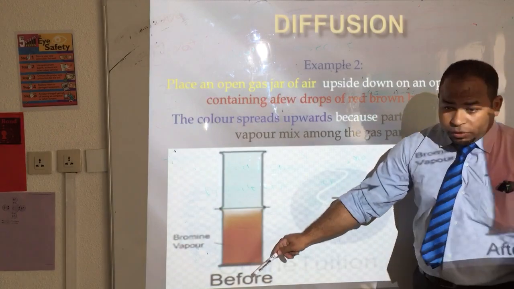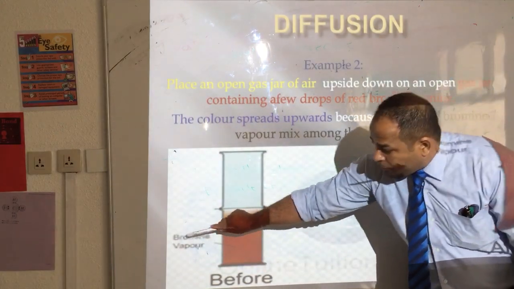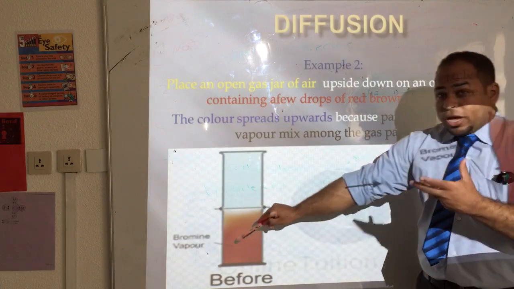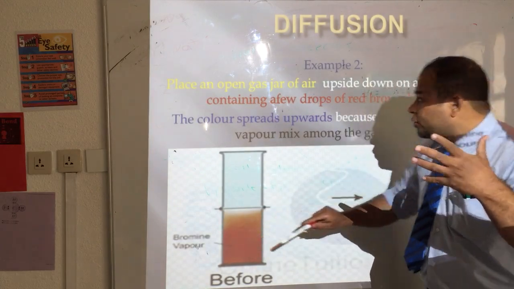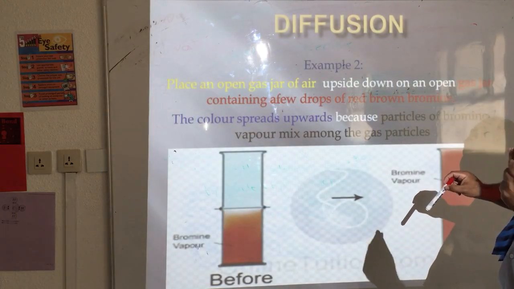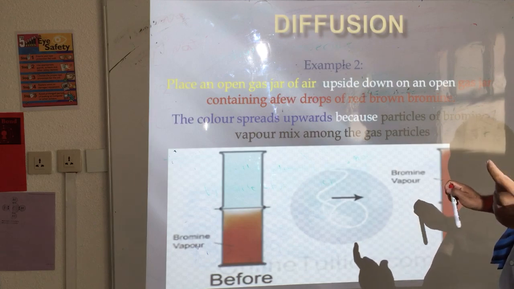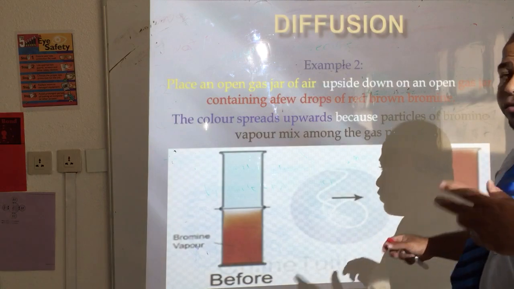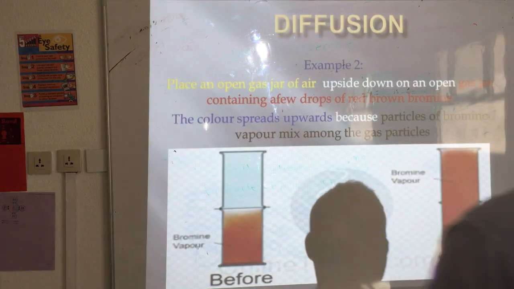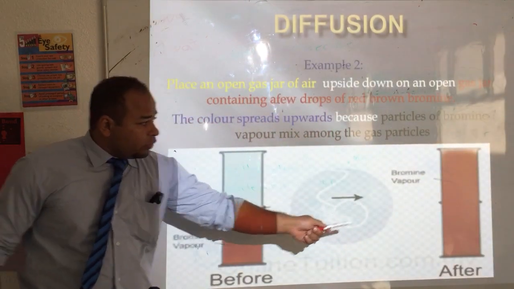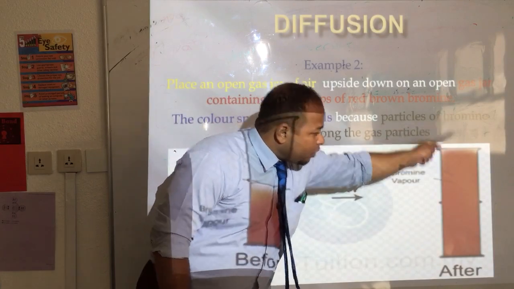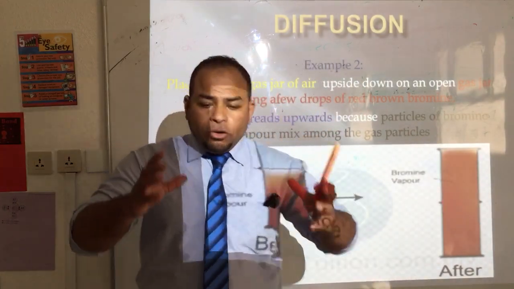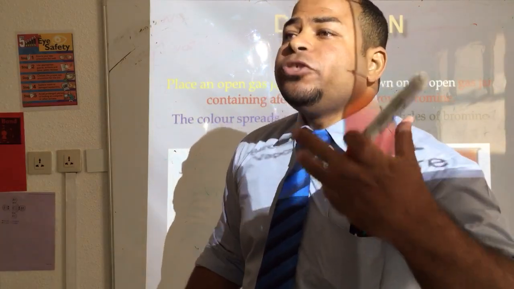Here at the first, before, down I have bromine vapor. Bromine vapor with which color? Red brown color. After a few minutes, what do you have? Look, after it spreads, the whole area is filled with bromine vapor because of diffusion.